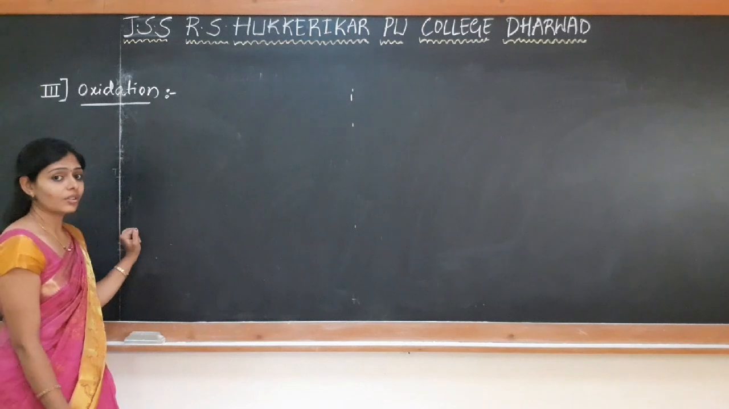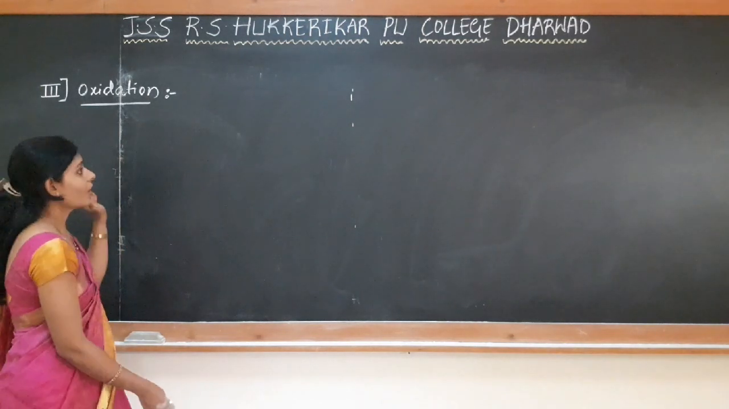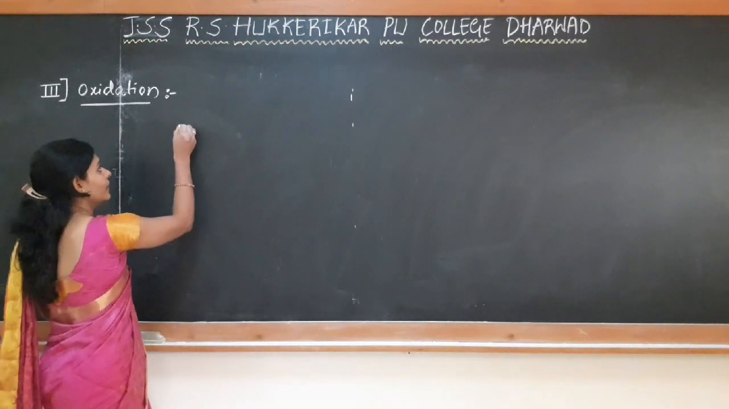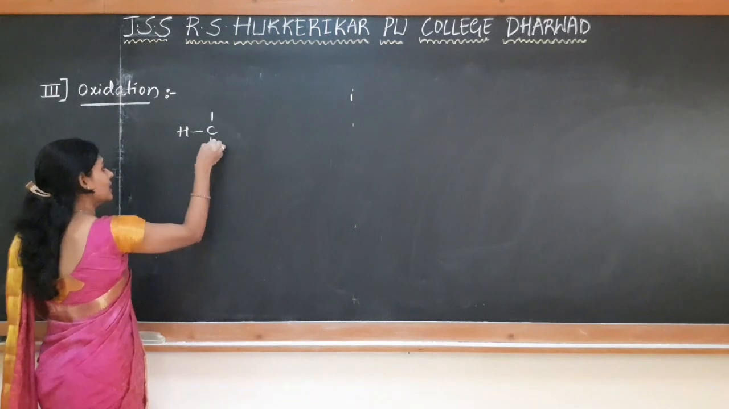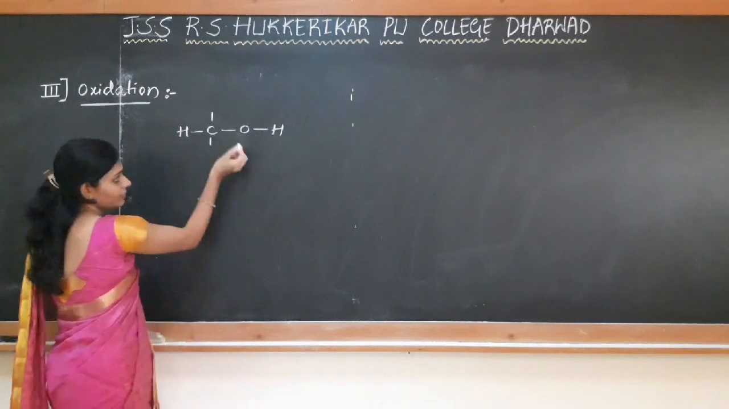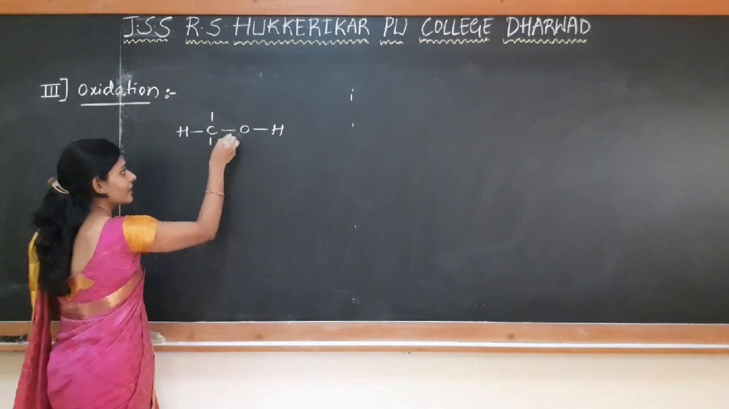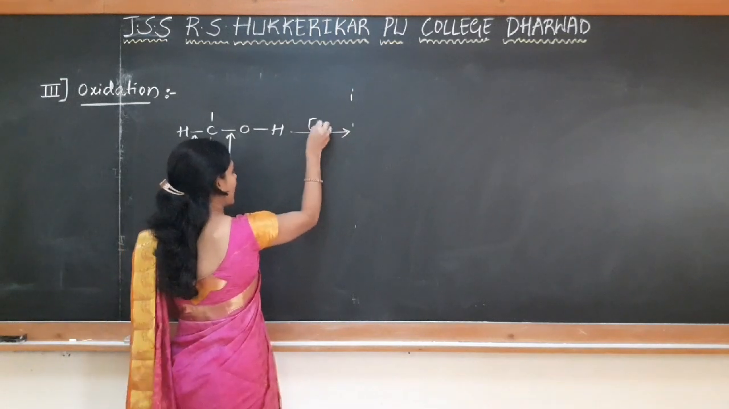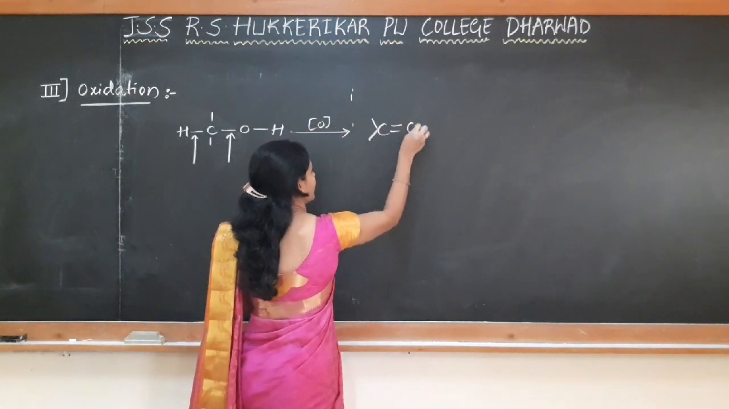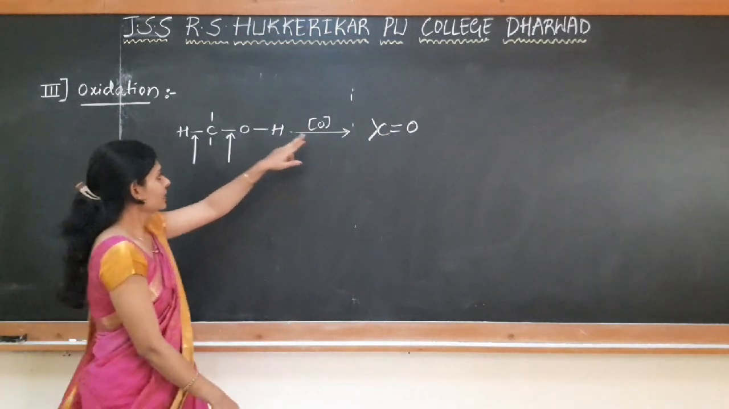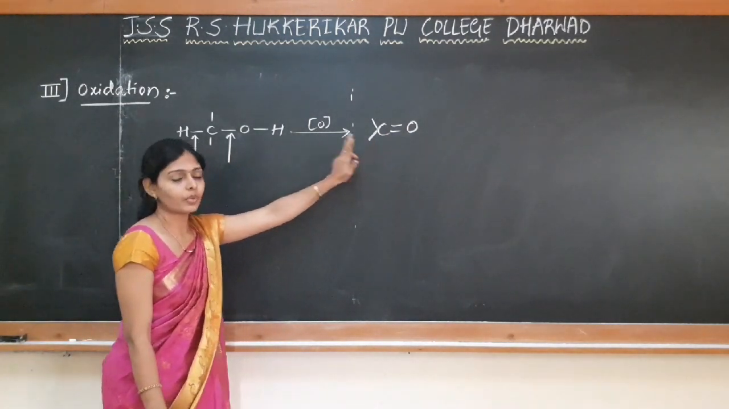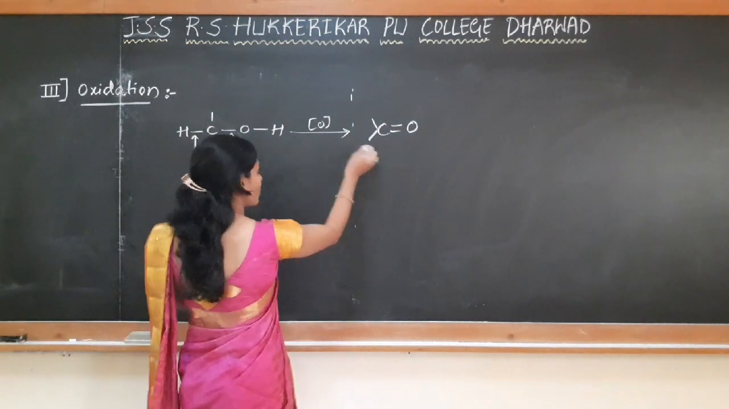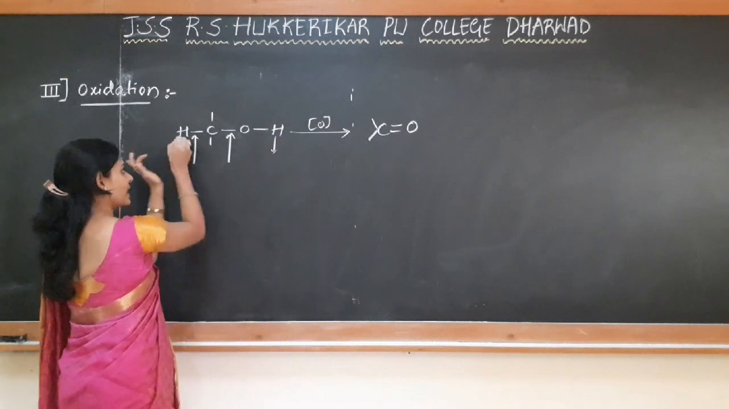The third type of reaction which alcohols undergo is oxidation. Here the oxidation involves not only the cleavage of the C-O bond, it also involves the cleavage of the C-H bond. See here, if I consider this is the alcohol, there is a cleavage of the C-O bond as well as a cleavage of the C-H bond. So on oxidation, there is a formation of a double bond with oxygen. So this compound is formed. Carbonyl compounds are formed by the oxidation of alcohol.